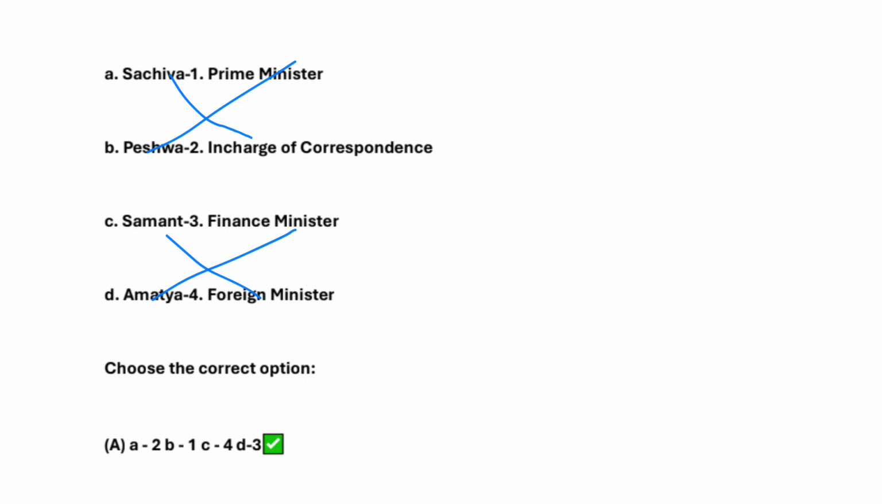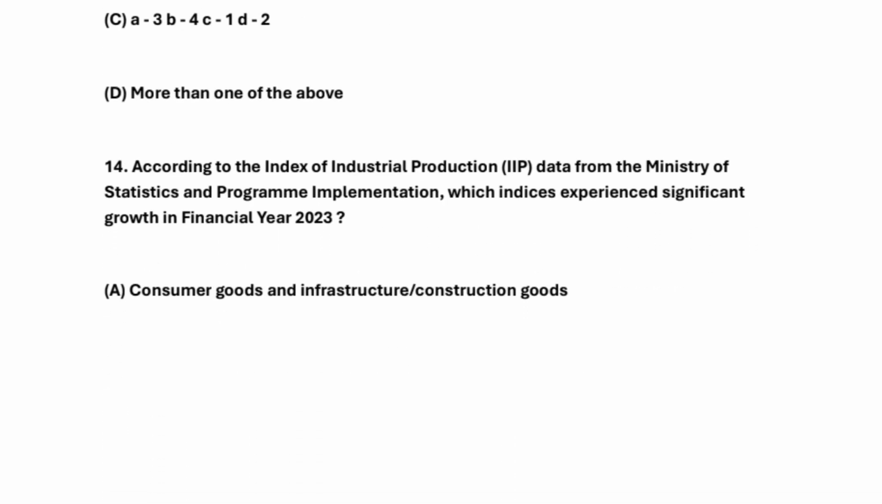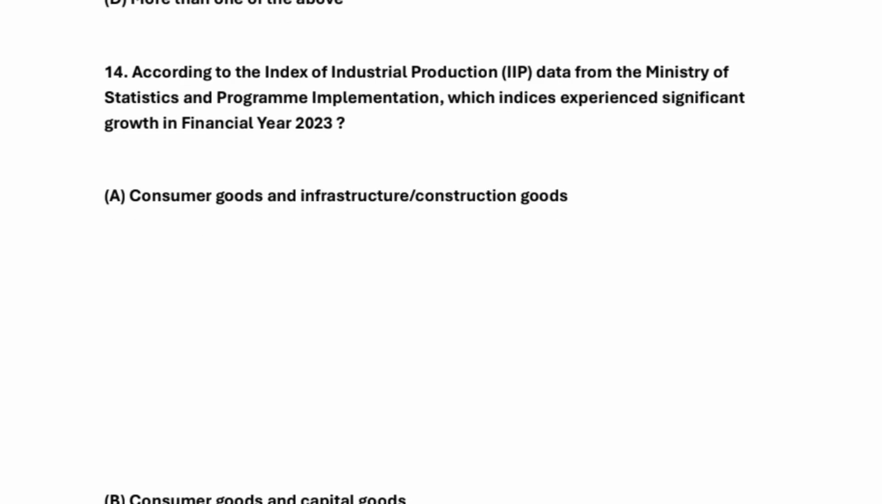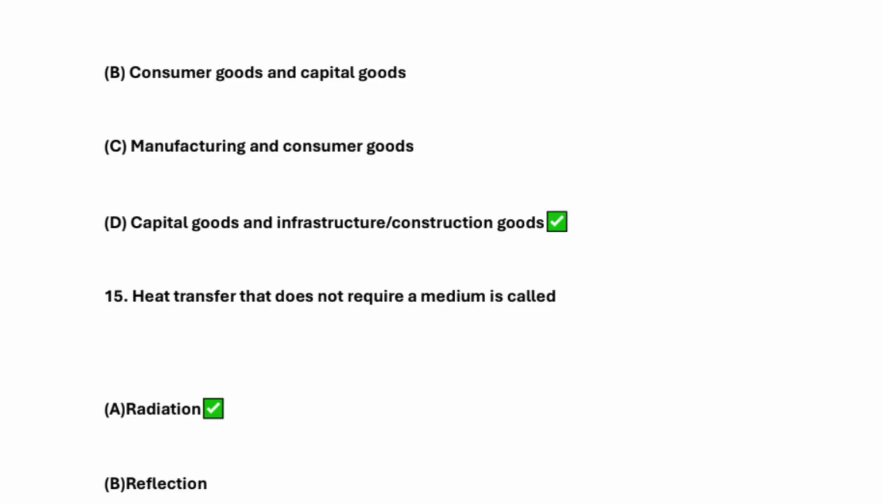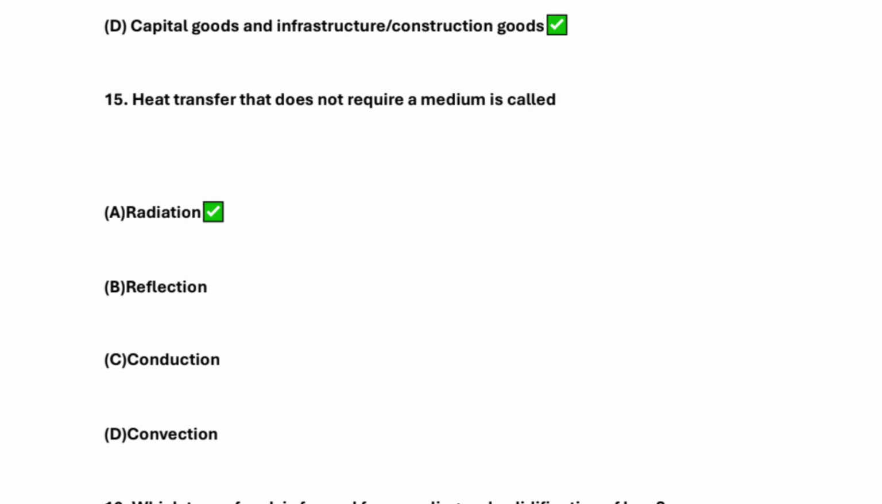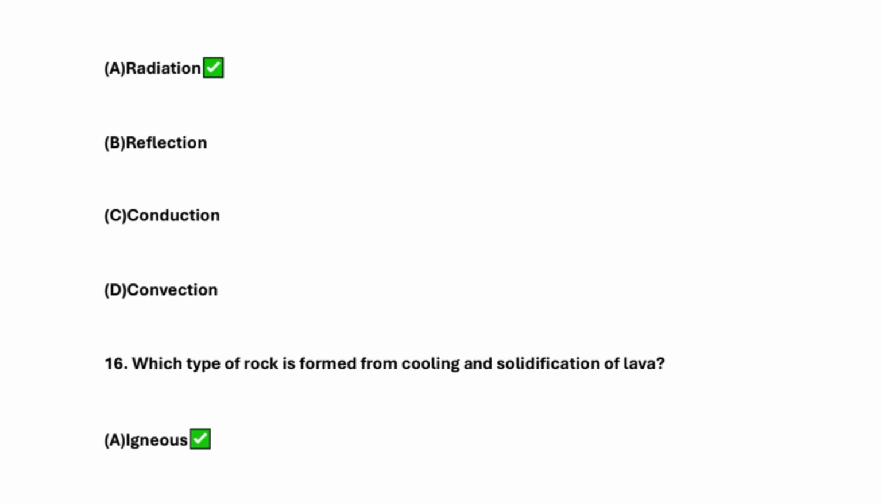Okay, next is, according to the Index of Industrial Production IIP data from the Ministry of Statistics and Programme Implementation, which indices experienced significant growth in financial year 2023? So the answer is what here? Capital goods and infrastructure, construction goods, right? Next question is what here? Heat transfer that does not require a medium is called radiation, right?